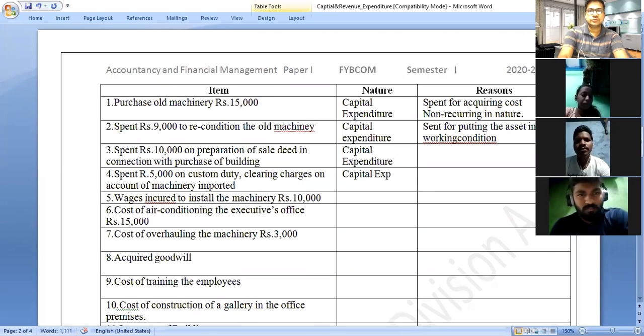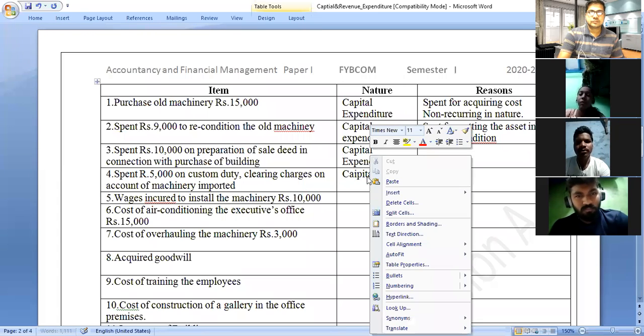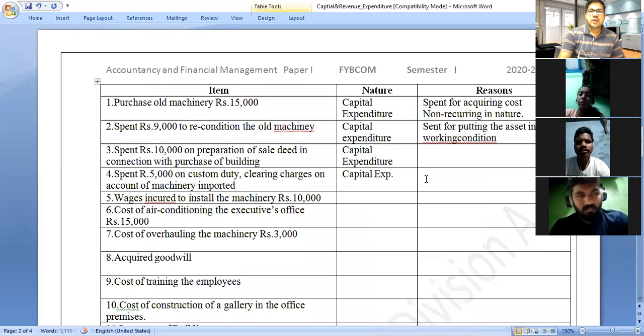I hope you understood what you mean by capital expenditure. Right? And importing the machinery is needed for the organization, and it is an expense connected with the purchase of machinery. Therefore, it is a capital expenditure.